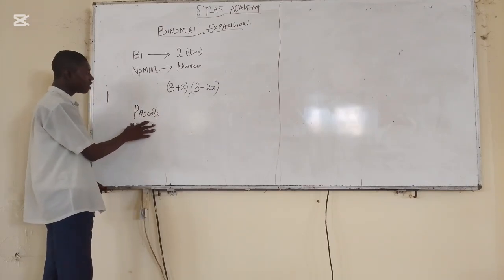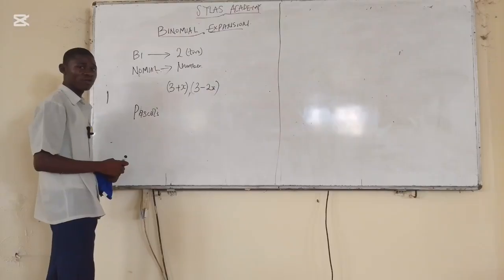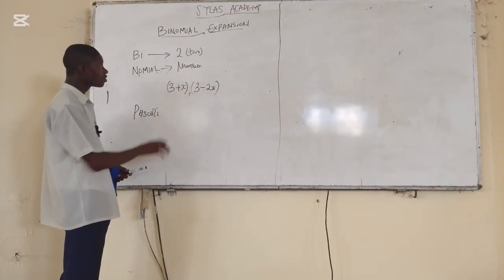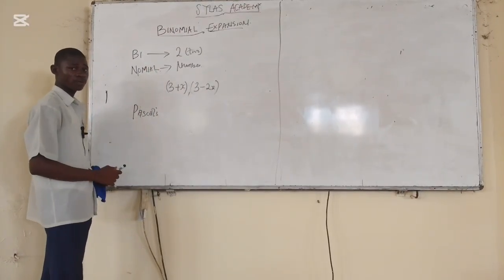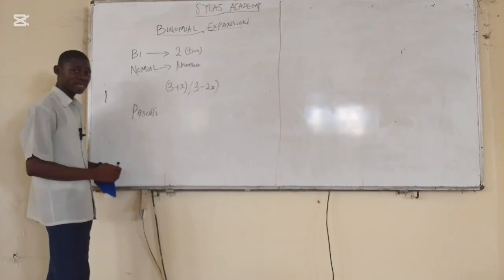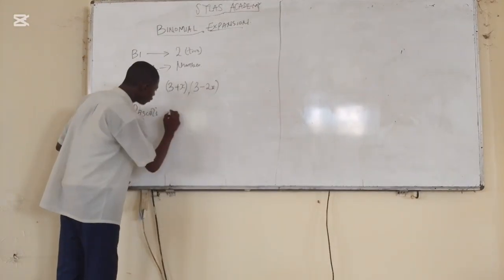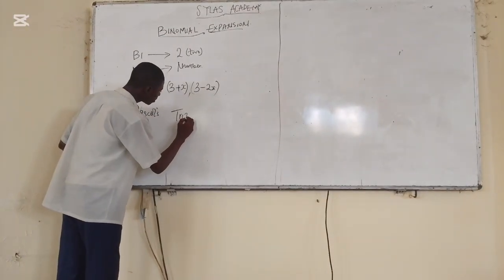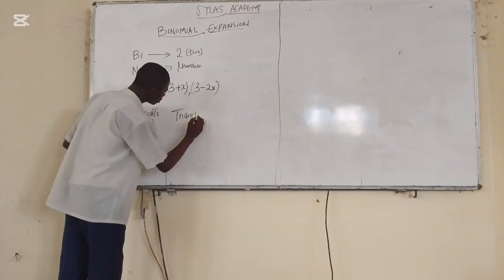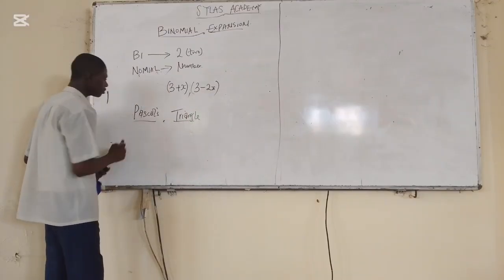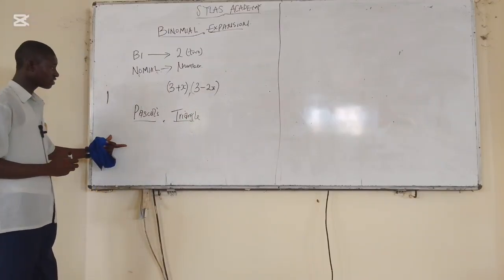Now, what does this man do? He invented a simple way for us to solve questions under binomial expansion. And what is the way that he created? He created a triangle, which today they call Pascal's triangle, which we are going to be looking at.